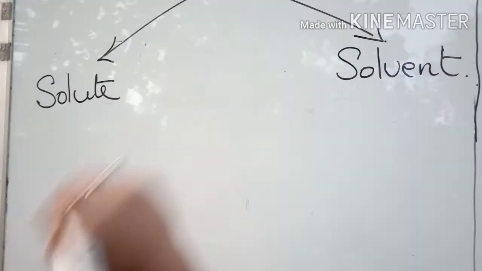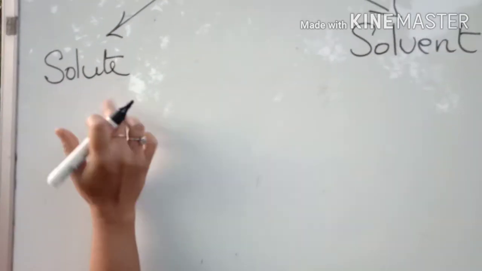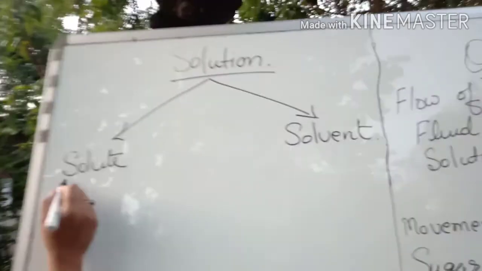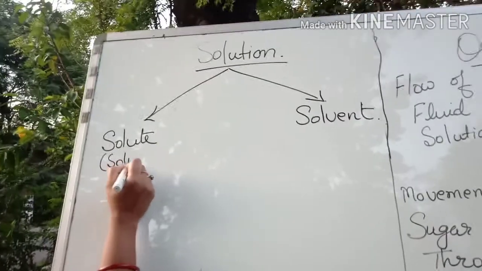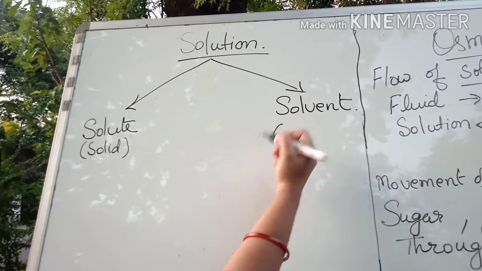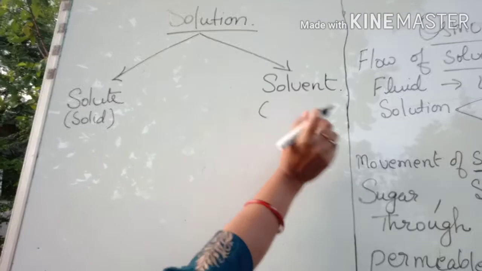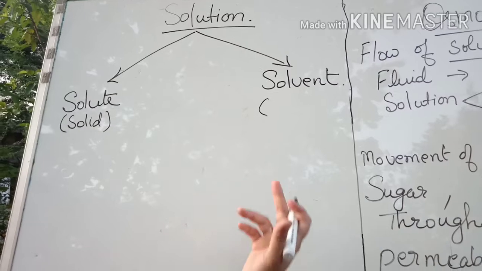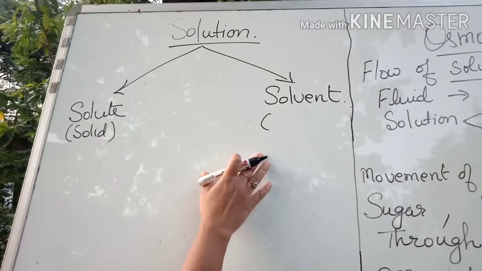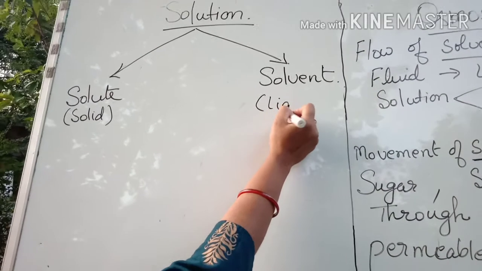Now see, at this level you have to know only the basic thing. Solute is a solid particle which is going to be dissolved in the liquid particle. When you go to higher classes, you will come to know that solid can dissolve in solid, solid in liquid, or liquid in liquid, and then they have their different names also. But here we have to take into account only that the solute is solid and it is dissolving in liquid.